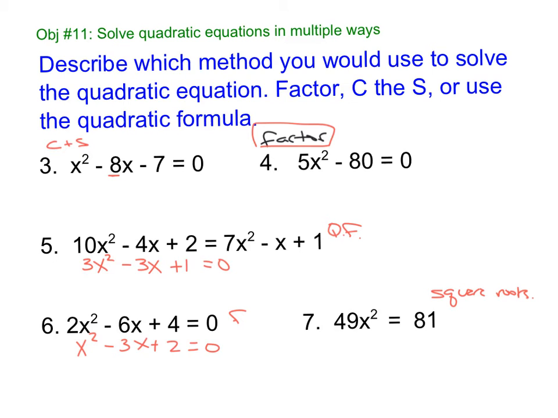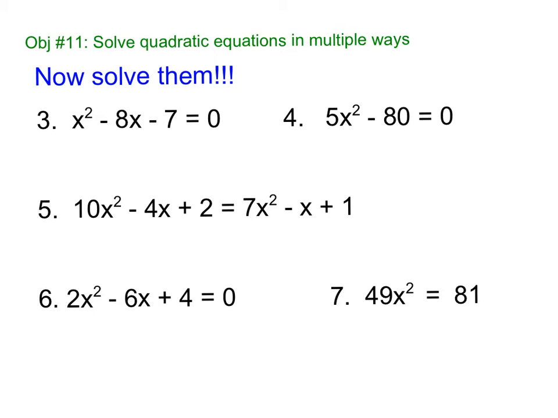Alright, so now that we've identified what to do, do it. So pause the video, go through and solve all of them. Alright, so if you try to factor this one, number 3, it looks like it's factorable, it's not. If you switch the 8 and the 7. So I'm going to complete the square because I think that's the easiest method. So half of 8 is 4. I have to subtract 16, subtract 7 equals 0. X minus 4 squared equals 23. So x equals 4 plus or minus root 23.